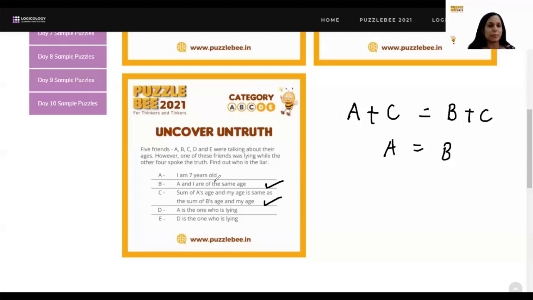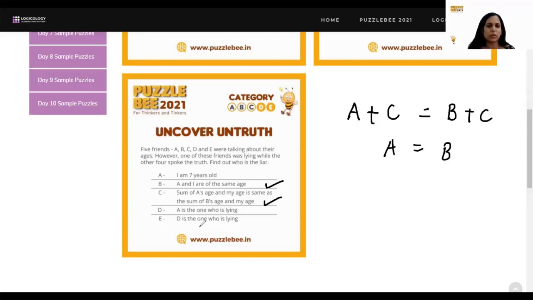But we are very sure that B and C are definitely not our answer because they are saying the same thing. So either both of them had to be saying the truth or both of them had to be lying. Now, because two people cannot be lying at the same time, we know B and C are not the liars. They are speaking truth. So A, D, and E, one of these three is lying. So we need to find out who it is. Now, D is saying A is the one who is lying, and E is saying D is the one who is lying. So something complicated there, they have lots of statements which are confusing.